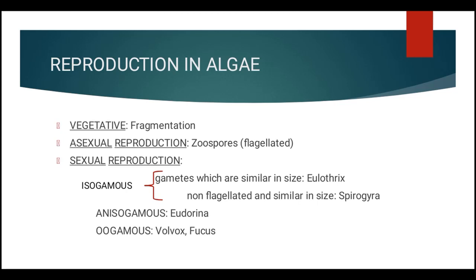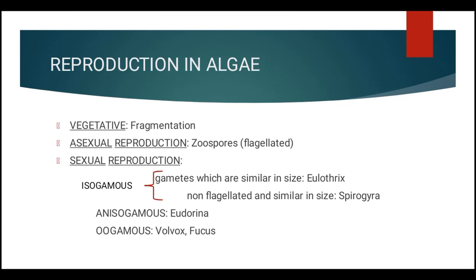Now, to say about these two gametes, the gametes may be similar in size. They are called isogamous, as seen in Ulothrix, where the gametes are flagellated and similar in size, or in Spirogyra, where they are non-flagellated but similar in size. Or anisogamous, that is, both gametes are dissimilar in size.